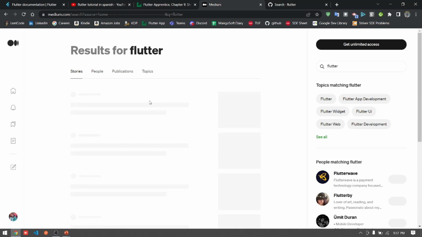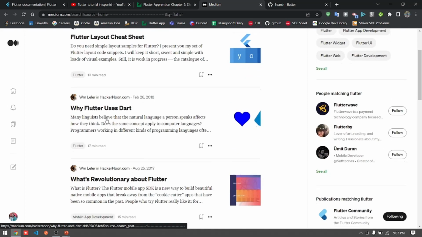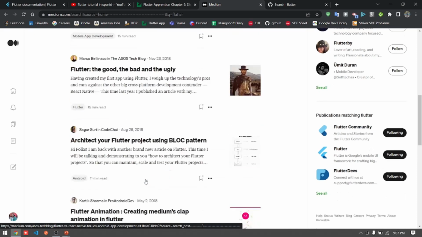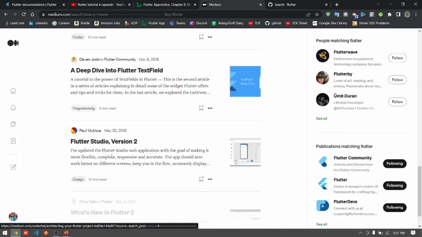Here other writers share their experience in written form and try to explain particular topics. Like here, if you seek Flutter, you will get the Flutter layout cheat sheet, why Flutter uses Dart, what's revolutionary about Flutter, the good, the bad, and the ugly. Similarly, you will get different articles here written by other writers.